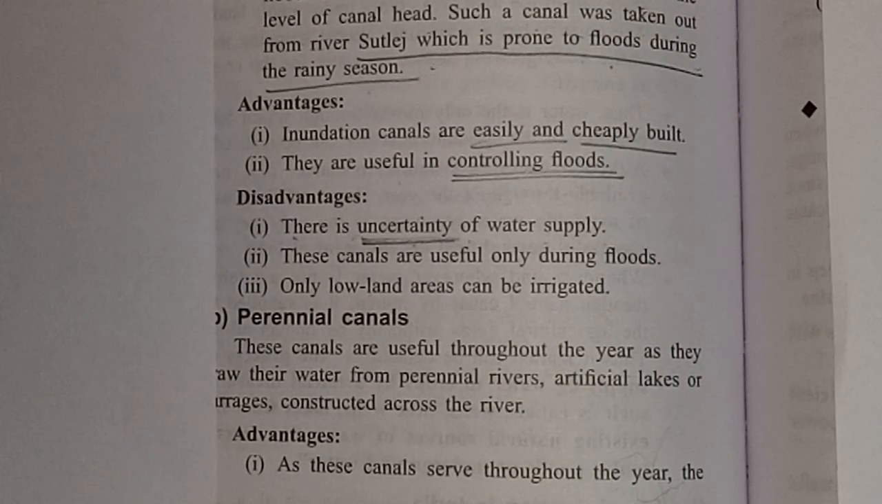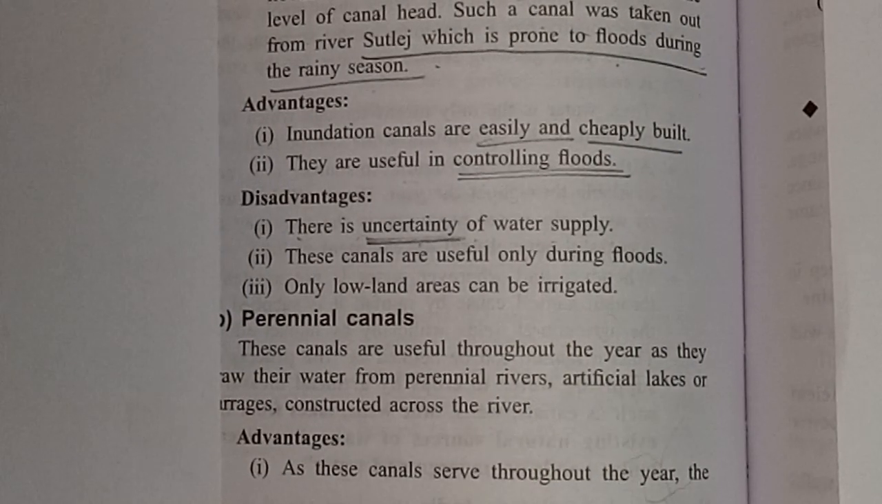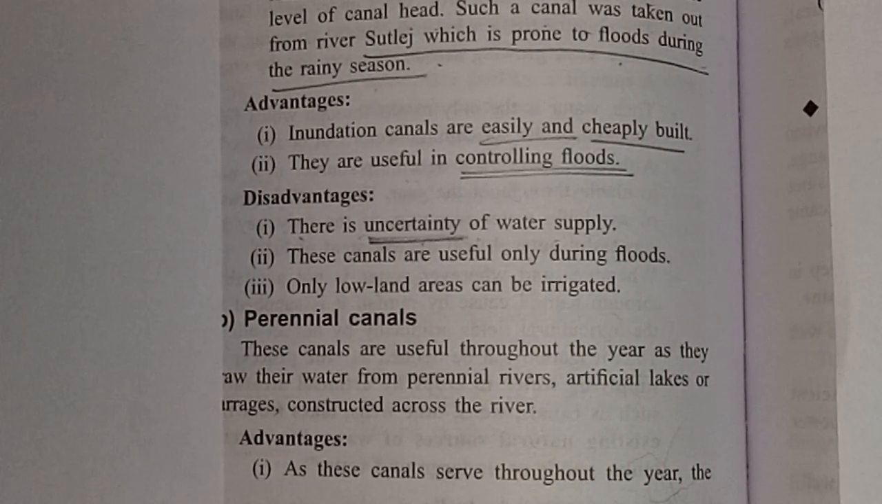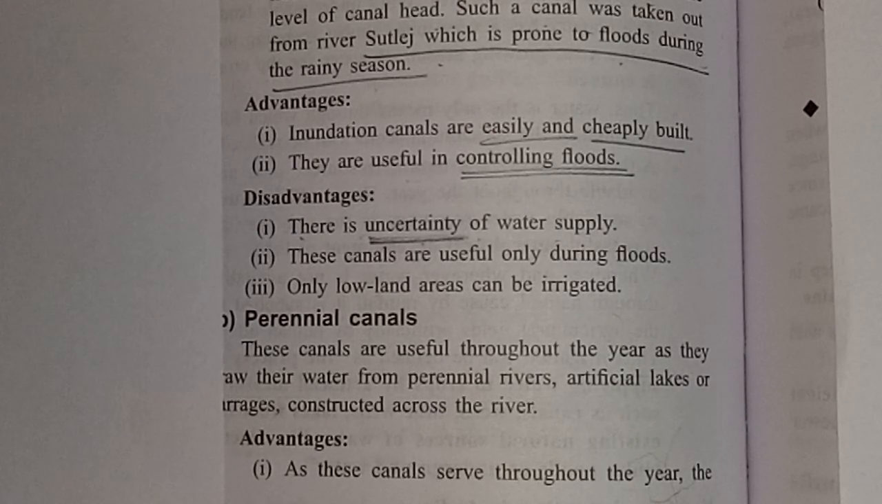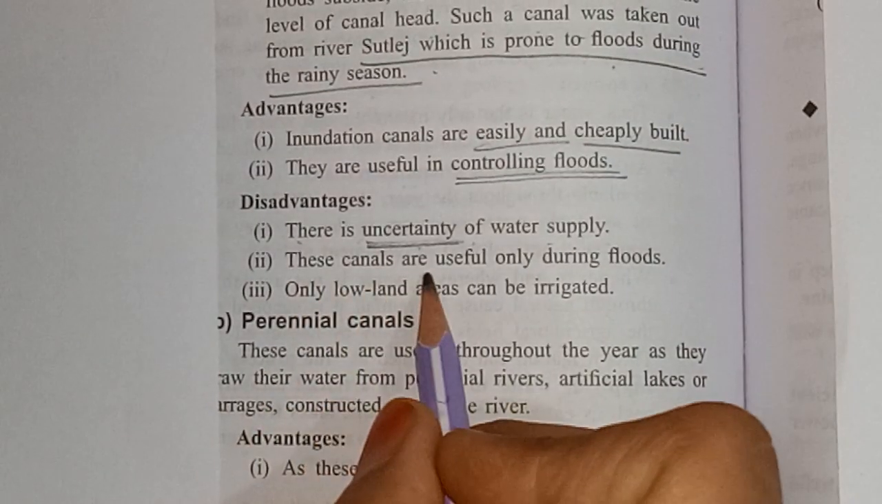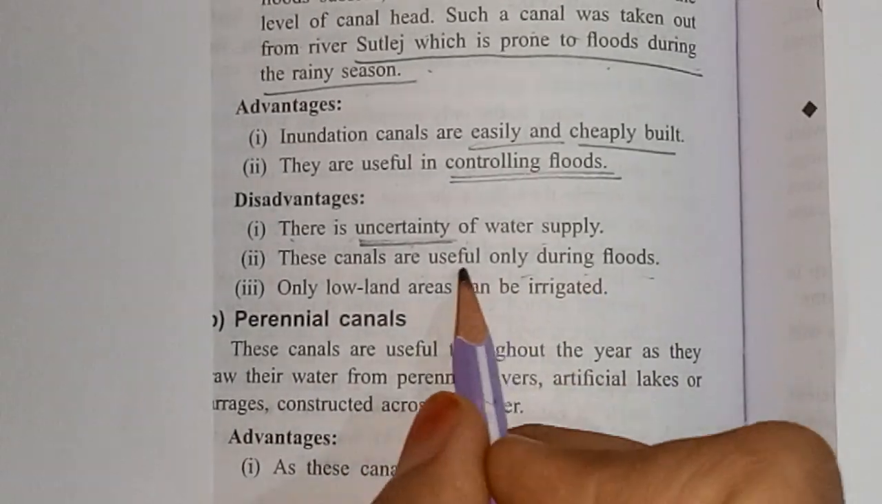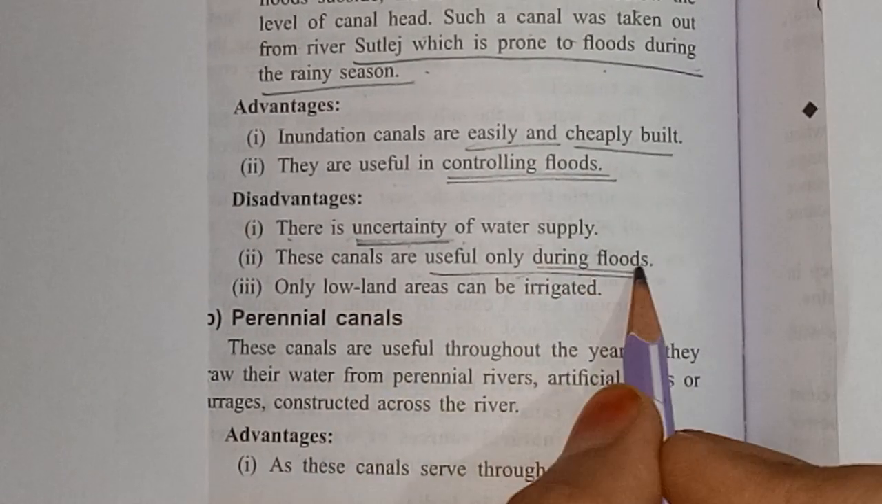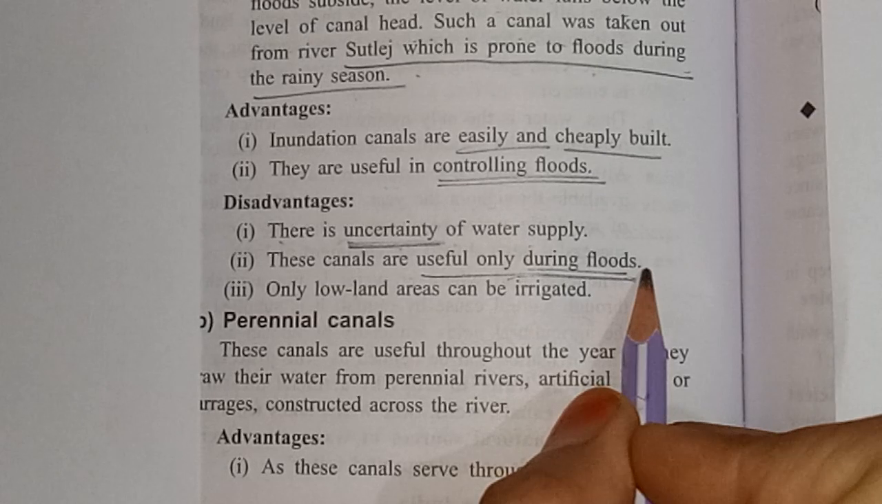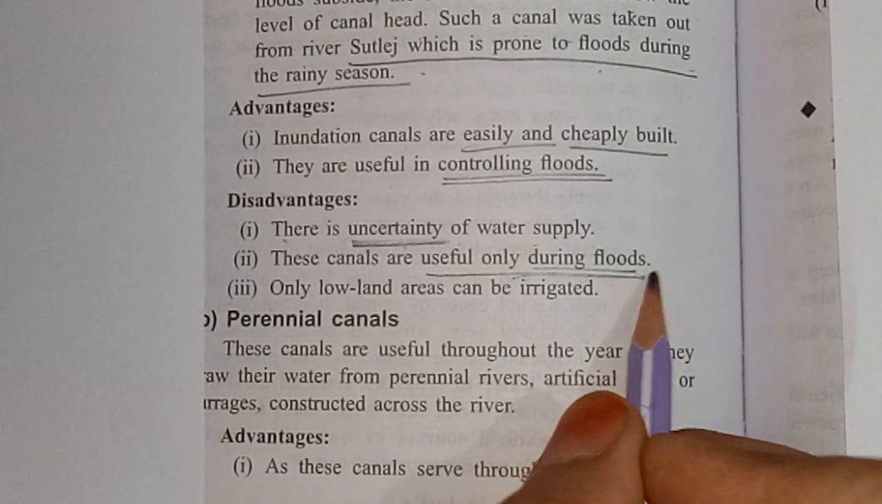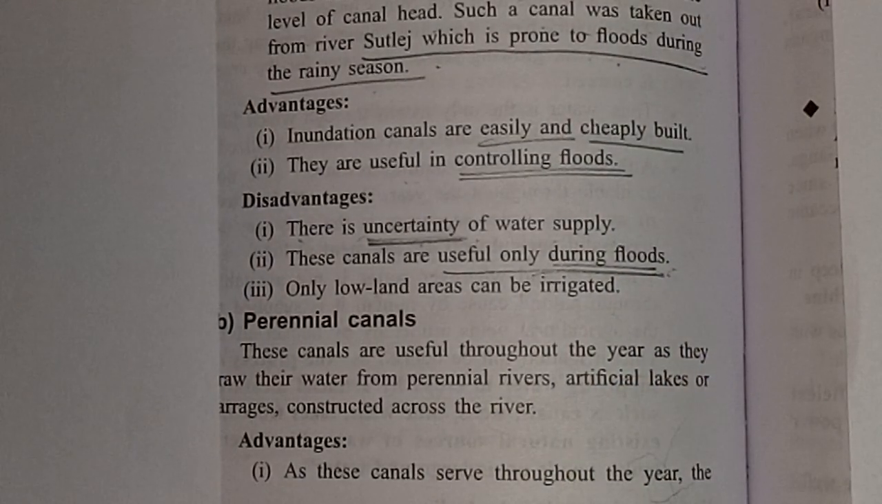So it is not sure. Because of uncertainty, it is not sure that they irrigate that particular area. These canals are useful only during floods. They are useful only in flood time, otherwise they are not used.